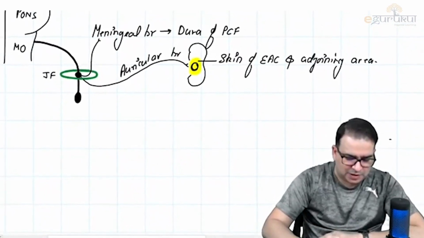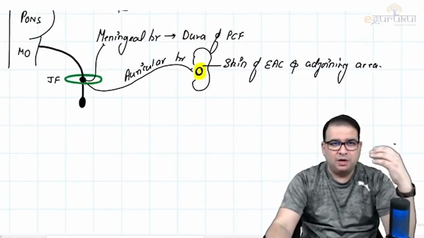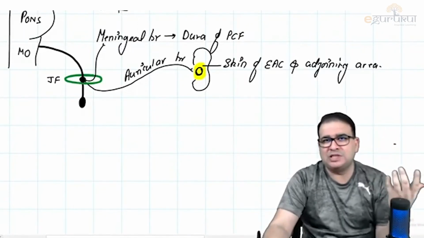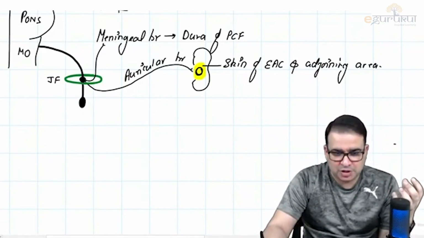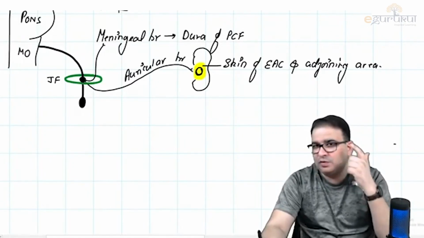This is what the branches coming from the superior ganglion will do. We have two branches. A meningeal branch goes back into the cranial cavity, so obviously it will supply the dura mater of the posterior cranial fossa. And the auricular branch, on the other hand, will supply some part of the skin of the auricle.